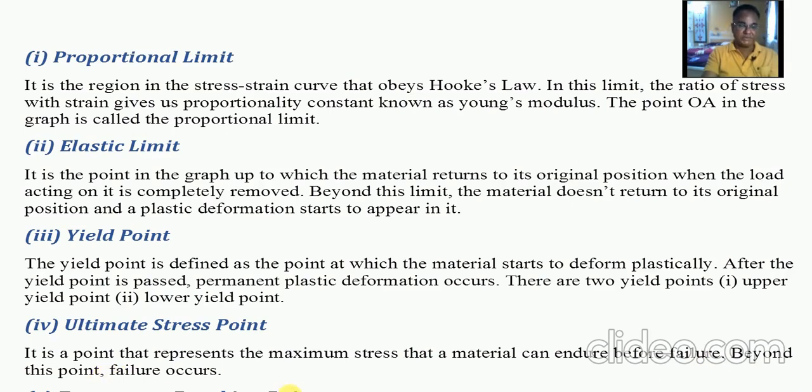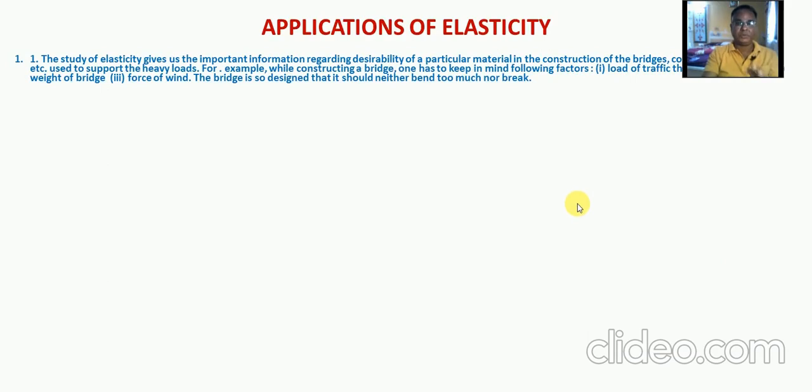Then the fracture or breaking point is the point in the stress and strain curve at which the material gets fractured. After discussing these concepts, we want to concentrate on the applications of elasticity.